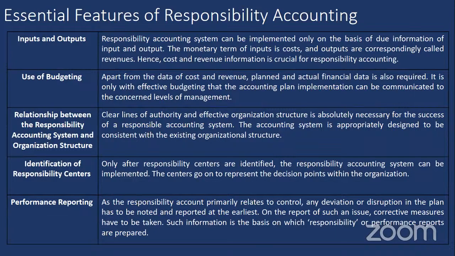When we decide to implement a responsibility accounting system in an organization, the first step is to understand what are the various costs that we are going to incur, and what will be the output of that investment in each department. That means what kind of revenues or benefits, by incurring such expenditure, can be generated with respect to a business unit. This is the first step in the process of responsibility accounting.